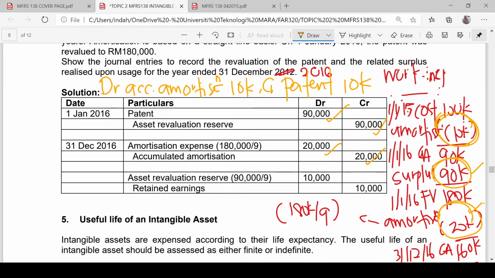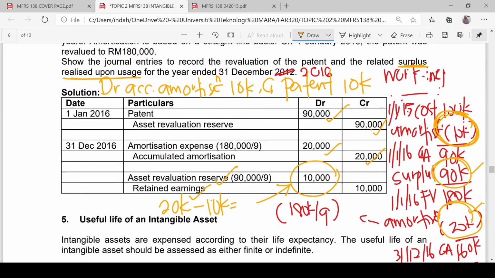And then we are going to record the transfer of surplus realized upon usage, meaning that we debit ARR and credit retained earnings. The question is how much. We can take the new amortization, which is 20k, minus the old amortization per year, which is 10k, so equal to 10,000.